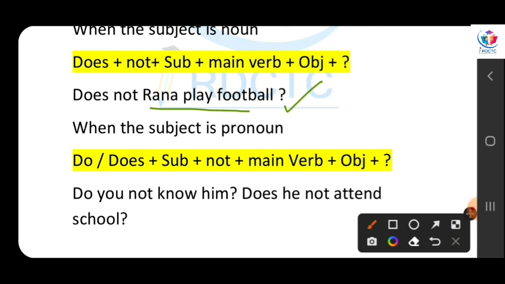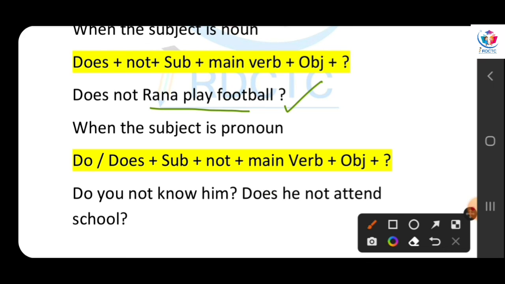It means, suppose I am talking with you and Rana is our common friend, and I am telling you Rana does not play football. And after hearing this, you are questioning me, does not Rana play football? You have a question in your mind. Is it right? Does not Rana play football? Okay.